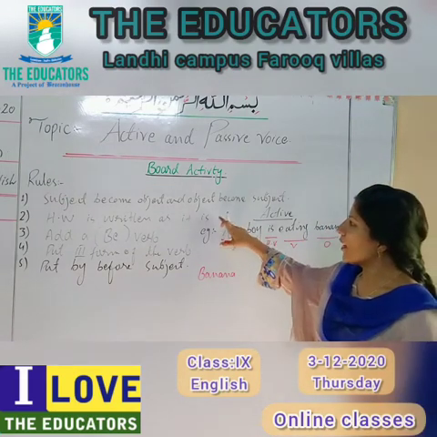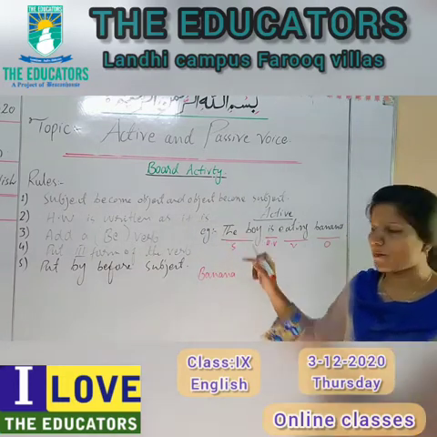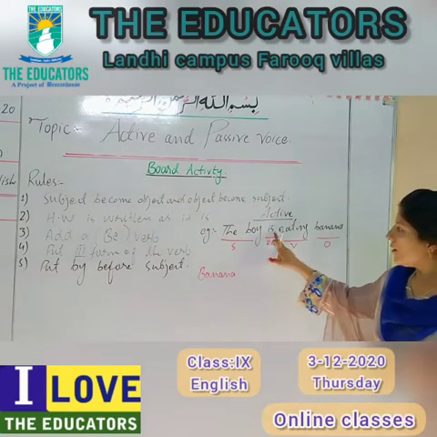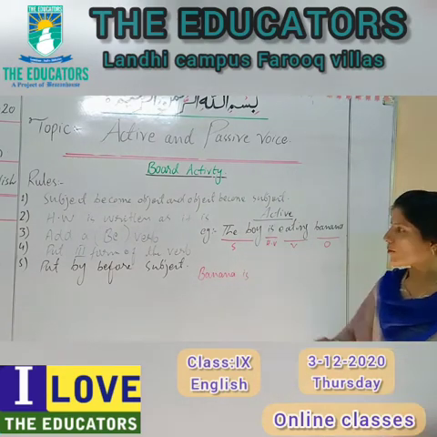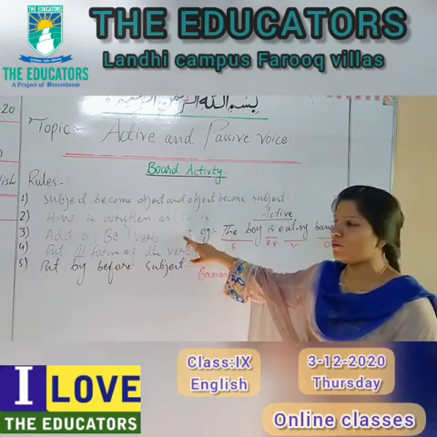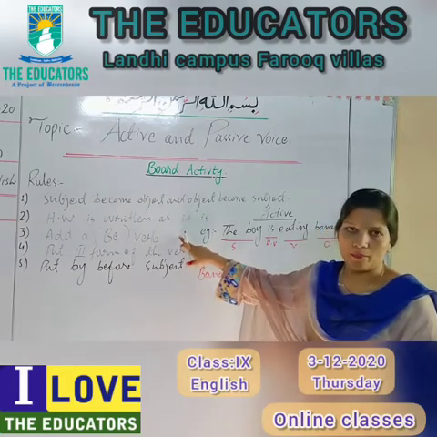Okay. The second rule is helping verb is written as it is. What is the helping verb in the active sentence? Is. Banana is. The third rule is add a be verb. Add a be verb. What is a be verb?